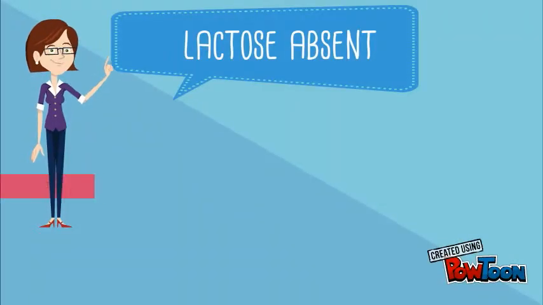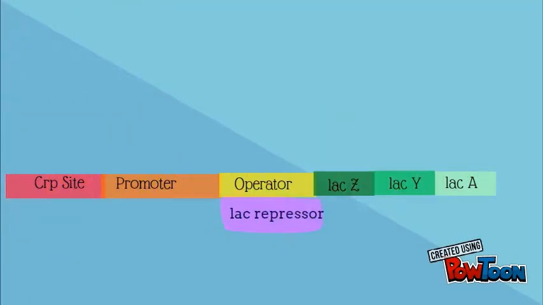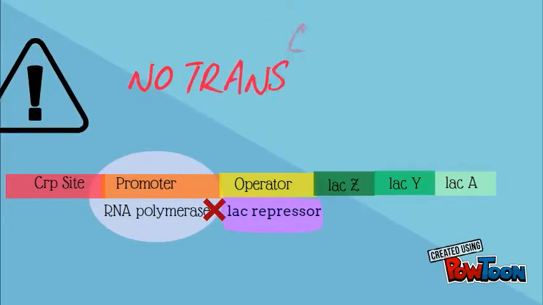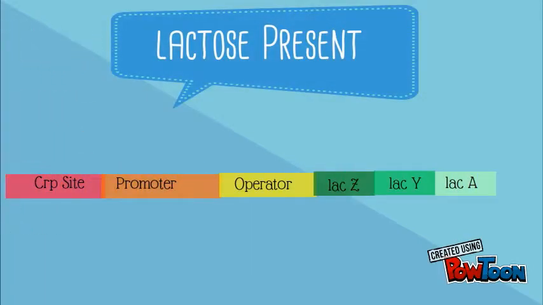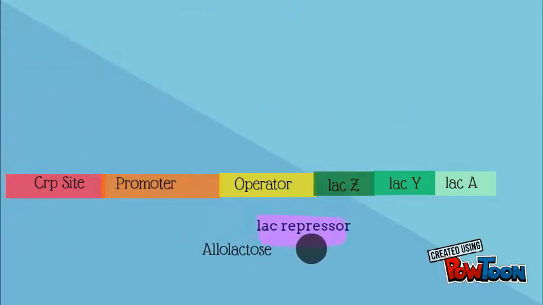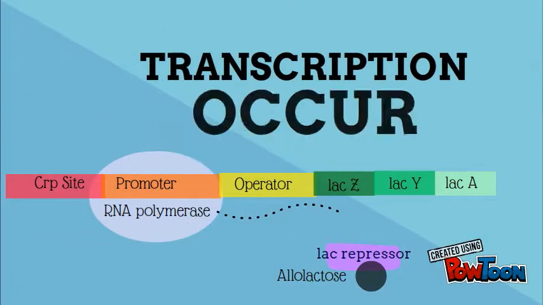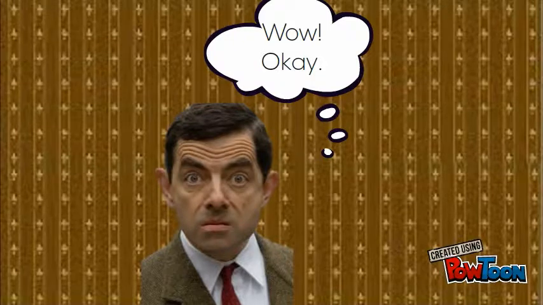When lactose is absent, the Lac repressor binds tightly to the operator. It gets in RNA polymerase's way, preventing transcription. When lactose is present, the isomer allolactose binds to the Lac repressor and makes it let go of the operator. RNA polymerase can now transcribe the operon.